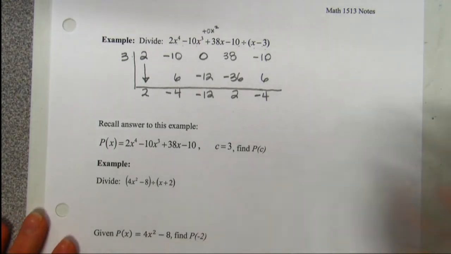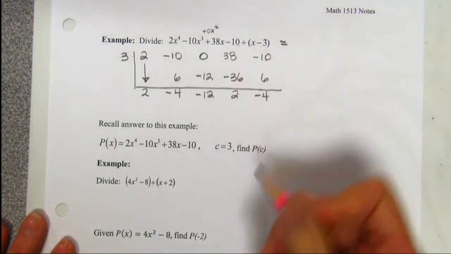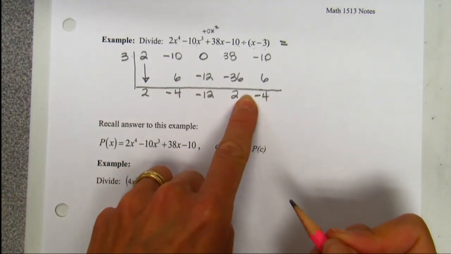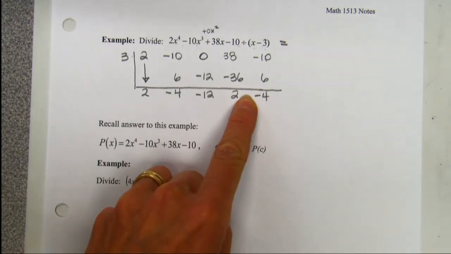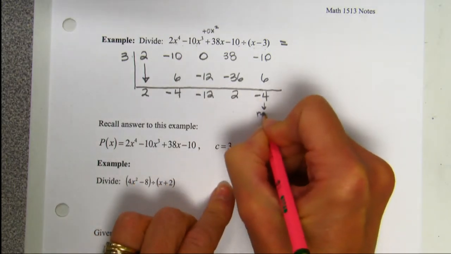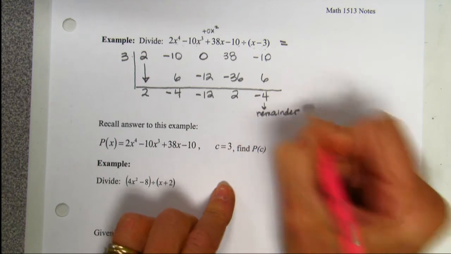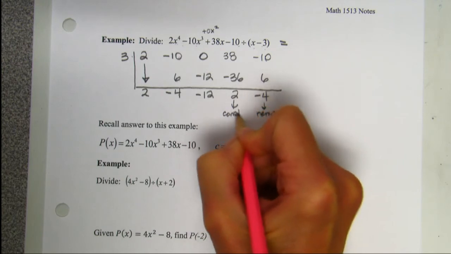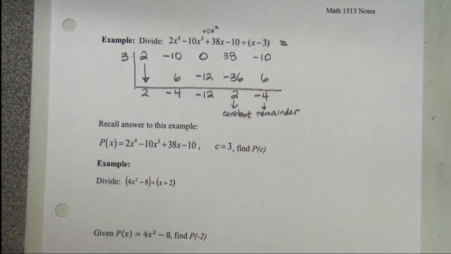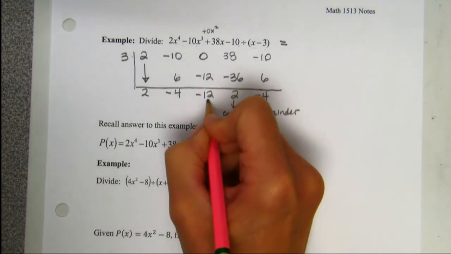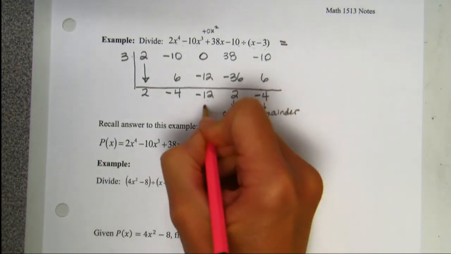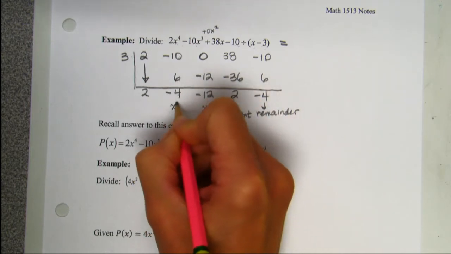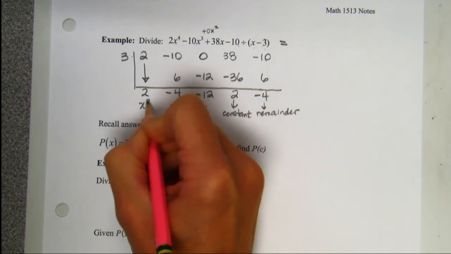Now to get my final answer, we have to put the x's back in. These right here, this is your quotient. This is the answer to the division problem, but without your variables. We have to go put them back in. This right here is your remainder. This right here is the constant term, the plain number. This right here will be your first term that has an x. It will have an x to the first. This is your coefficient of x squared, and this will be your coefficient of an x to the third term.